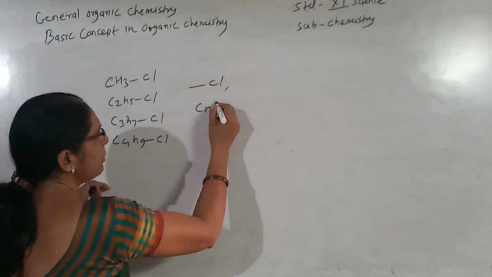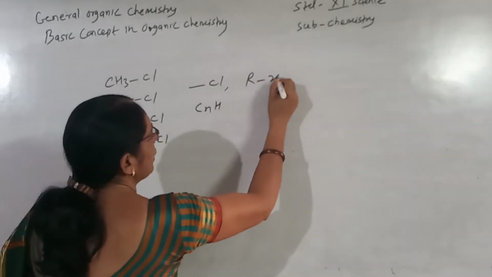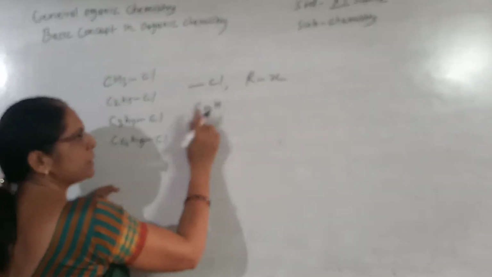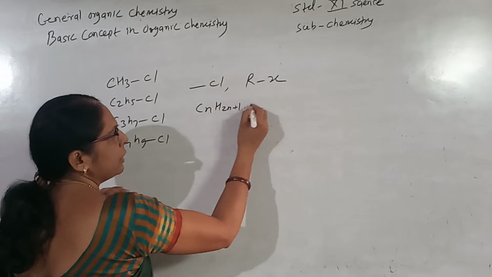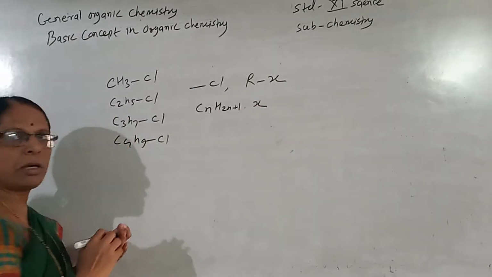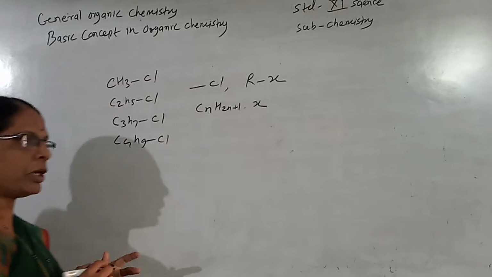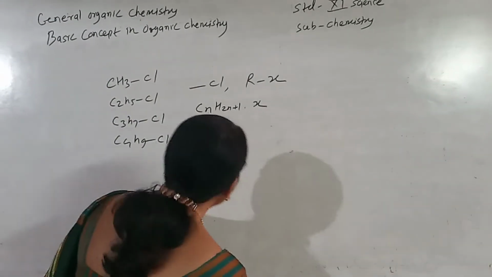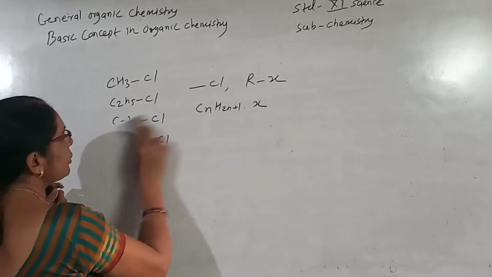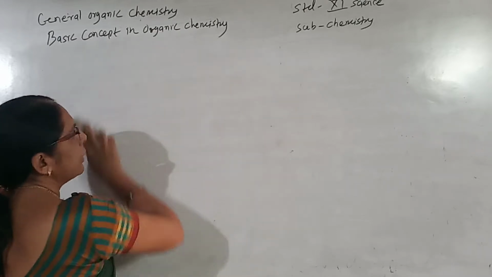They are represented by RX, where R has the general formula CnH2n+1. So all have the same general formula and their physical properties show variation. This way you can consider the homologous series of the alkyl halides also.